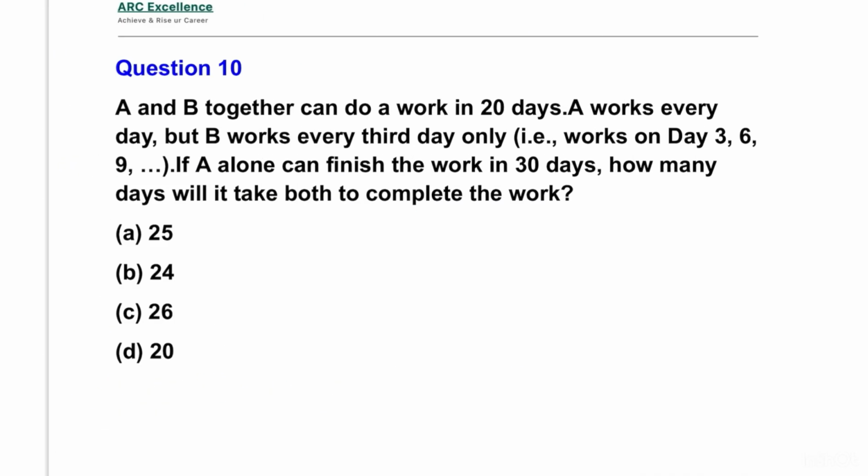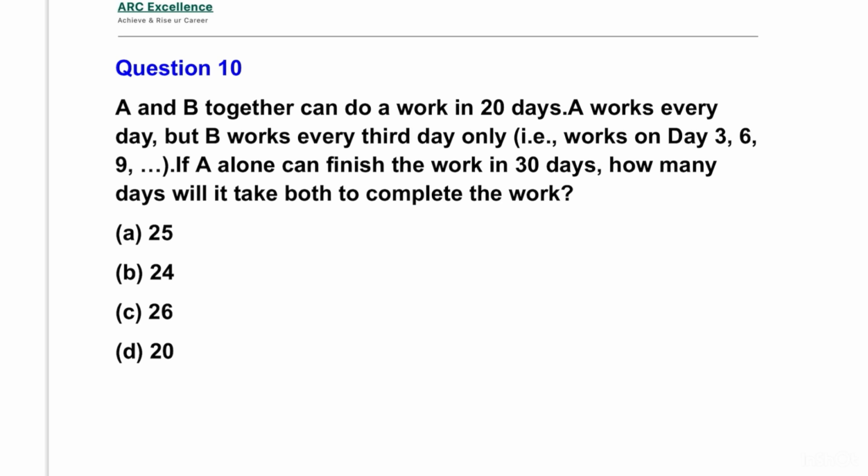A and B together can do a work in 20 days. A works every day, but B works every third day only, that is 3, 6, 9. If A alone can finish the work in 30 days, how many days will it take both to complete the work?